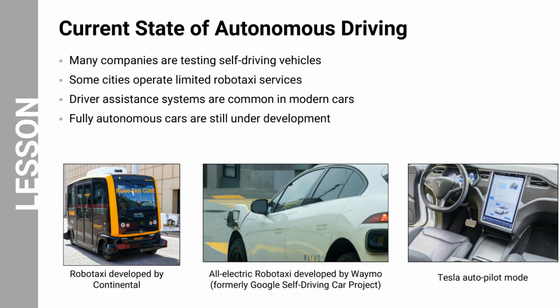The third image shows Tesla's autopilot system. Unlike robo-taxis, Tesla vehicles are still driven by humans, but they include advanced driver assistance features that can help with steering, acceleration, and braking under certain conditions. These examples show that autonomous driving technology is already being tested and used in different ways, although fully driverless vehicles are still being developed.